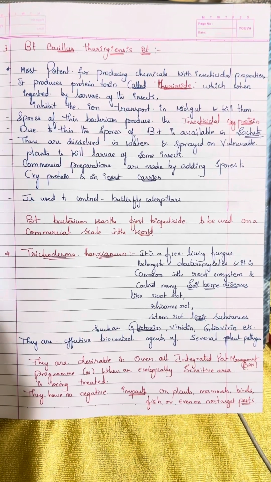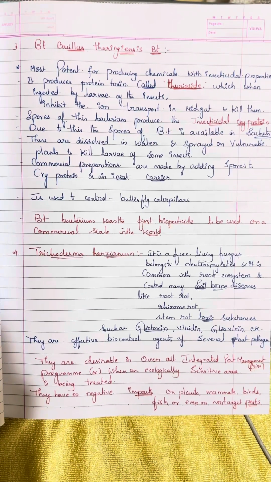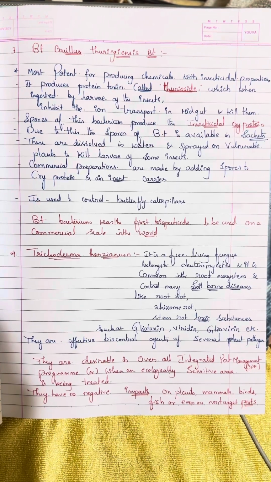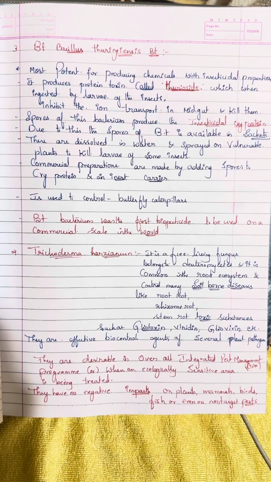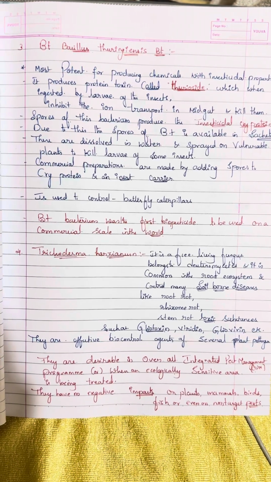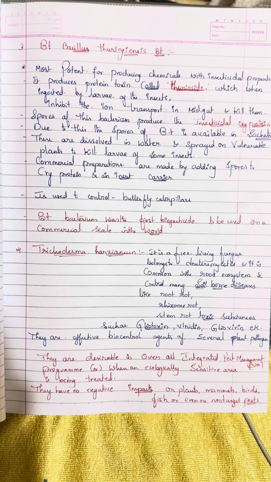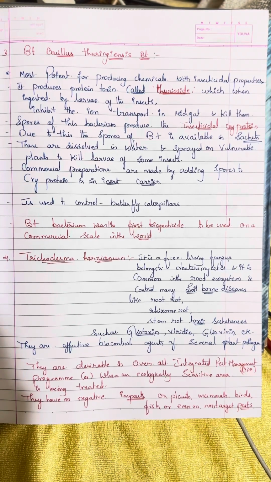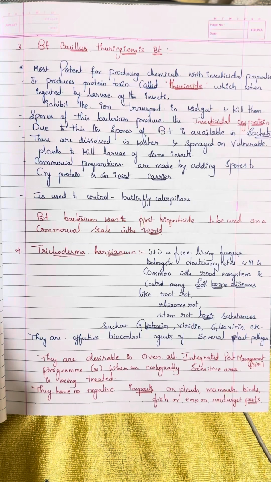Due to this, the spores of BT are available in sachets. These are dissolved in water and sprayed on vulnerable plants to kill the larvae of some insects. Commercial preparations are made by adding the spores to cry protein and an inert carrier. It is used to control butterfly caterpillars. BT bacterium was the first biopesticide to be used on a commercial scale in the world.